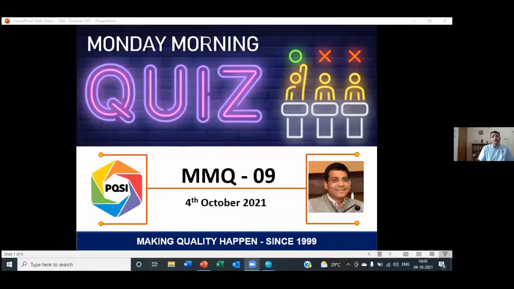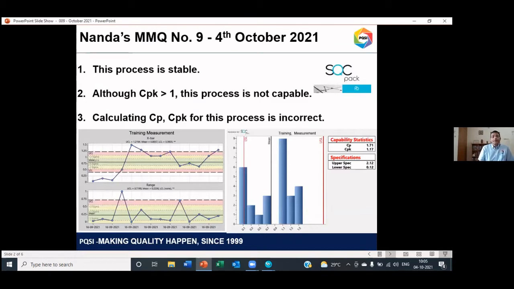Okay, so MMQ 09 dated 4th October 2021. PQ Systems International Monday morning quiz by Nanda. So here goes your question. This is a graphical output that you get from a software SQC pack from PQ Systems. And here are the 3 statements.